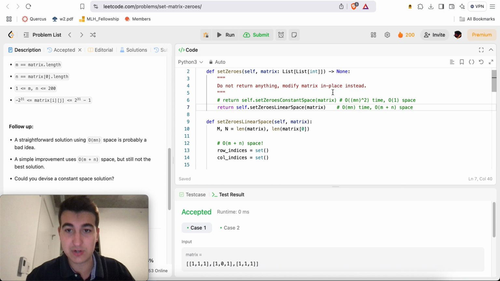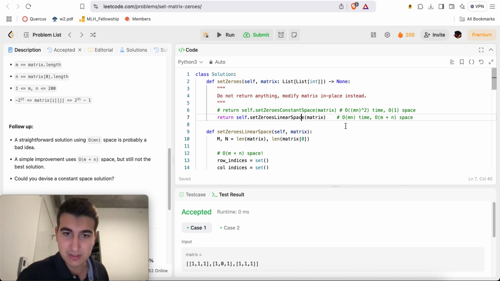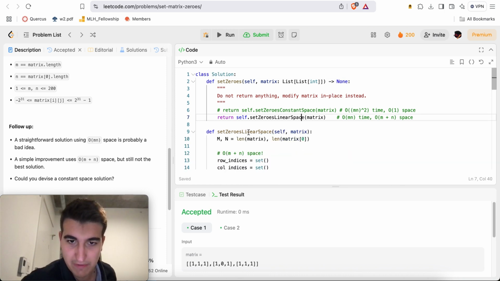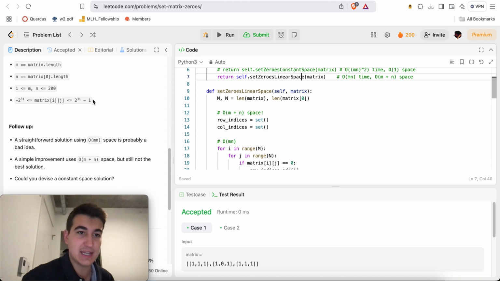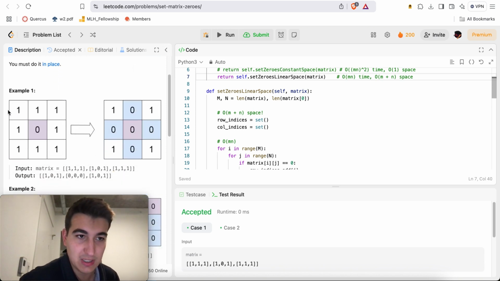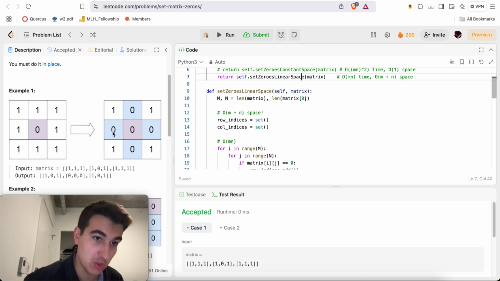Okay, let's get into the actual solution explanation. So here I have 2 ways of doing things, right? The very first one, which is the most intuitive one, is essentially to loop through every single element in the matrix, right? Whenever you find a 0, you know that you want to set the full column and the full row to zeros, right? So remember the column index and the row index. For example, here you had column index 1 and row index 1.